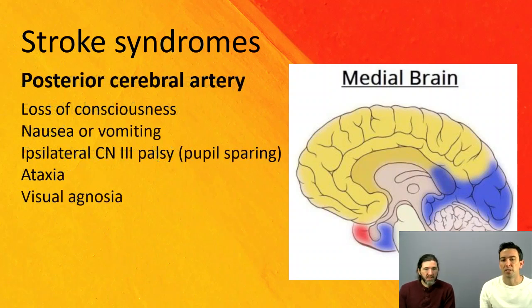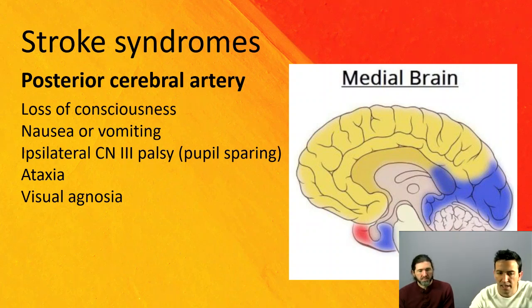Posterior cerebral arteries, really the big things that I always focus on with this one is some sort of visual complaint, ataxia, nausea, vomiting, something to that effect that will push you to the back of the brain to get these questions right. Again, posterior cerebral artery, think some sort of ataxia, visual complaint, nausea, vomiting. Sometimes you get a loss of consciousness with that as well.